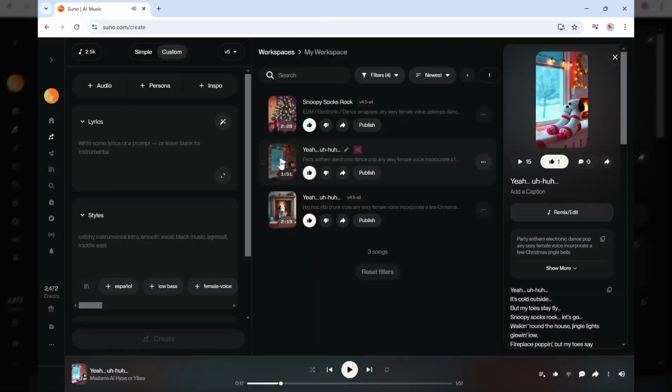Okay, do I hear a remix? Let me know in the comments. Okay, so the prompt that I use for this one is party anthem, electronic dance pop, airy, sexy female voice, incorporate a few jingle bells. Okay, so let's look at another style here. I'll play a couple of seconds.